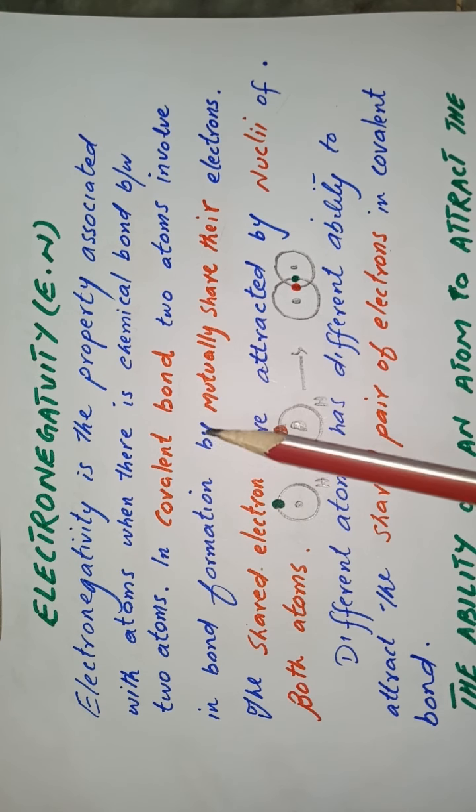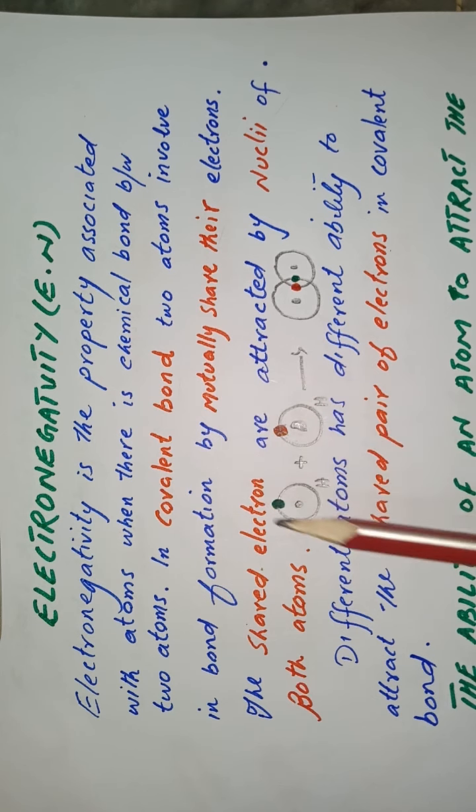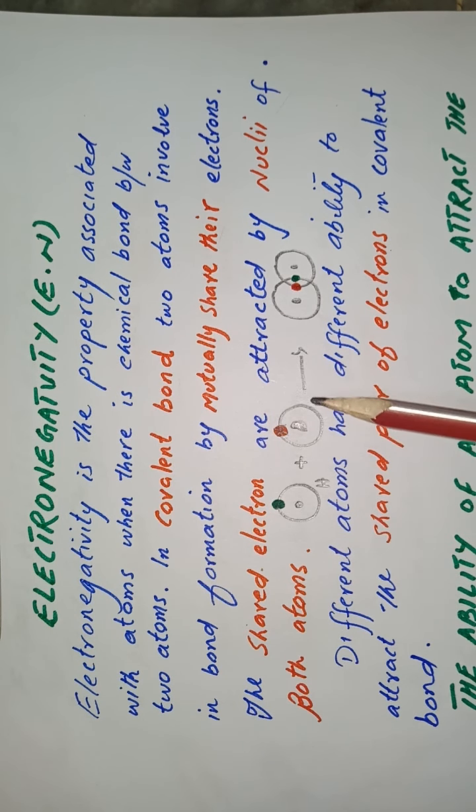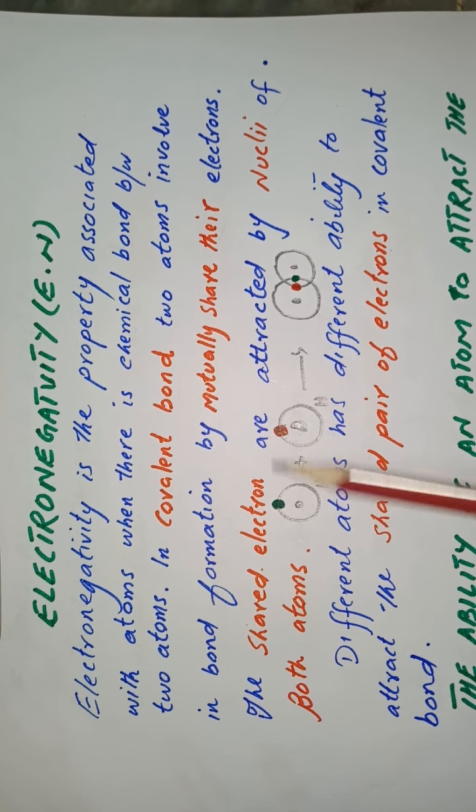A covalent bond is formed by the sharing of electrons between two atoms. For example, let us take a very simple example, the formation of a covalent bond in hydrogen. Hydrogen contains only one electron in its valence shell. As the first shell occupies a maximum of 2 electrons, in order to complete its octet, they will have to share their valence electron.